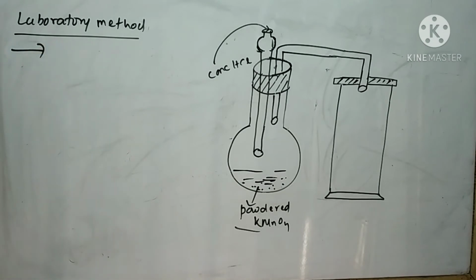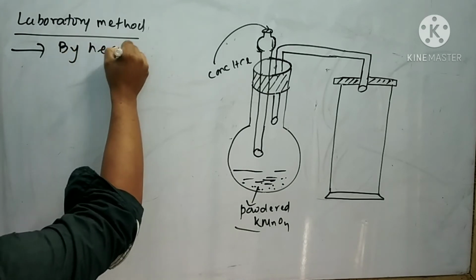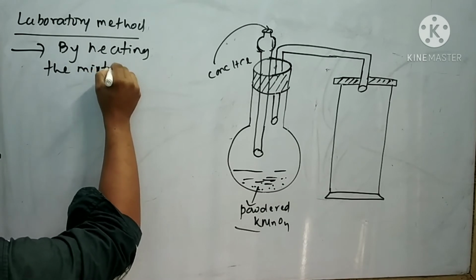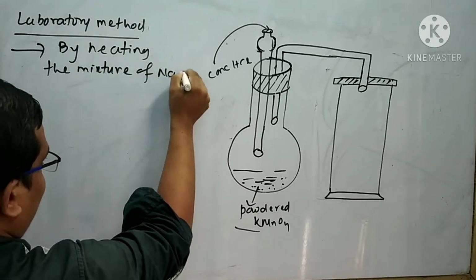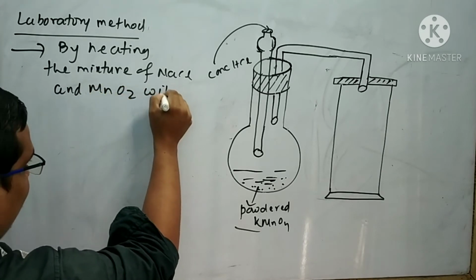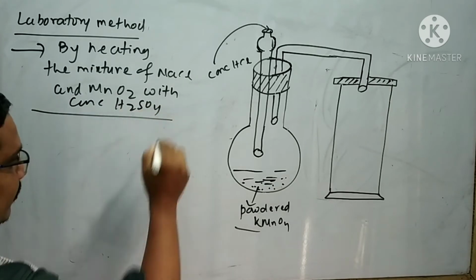Next I will discuss the second laboratory method of preparation of chlorine, by heating the mixture of NaCl and MnO2 with concentrated H2SO4.